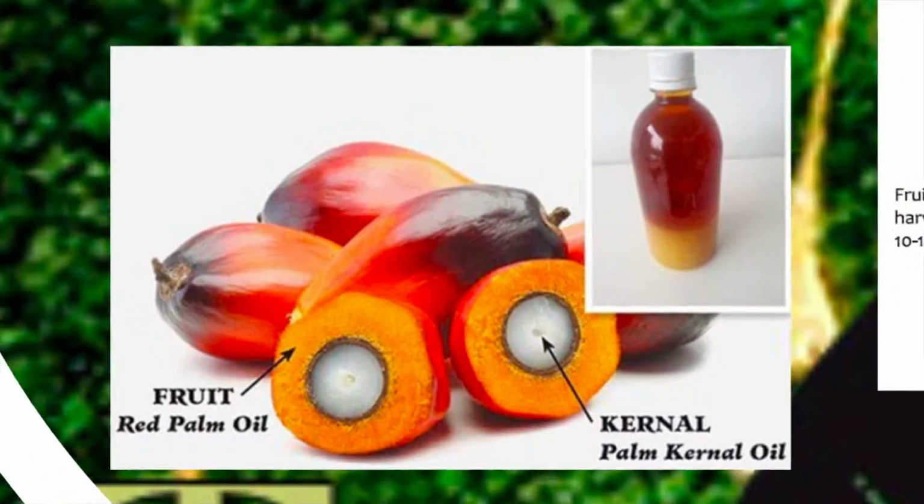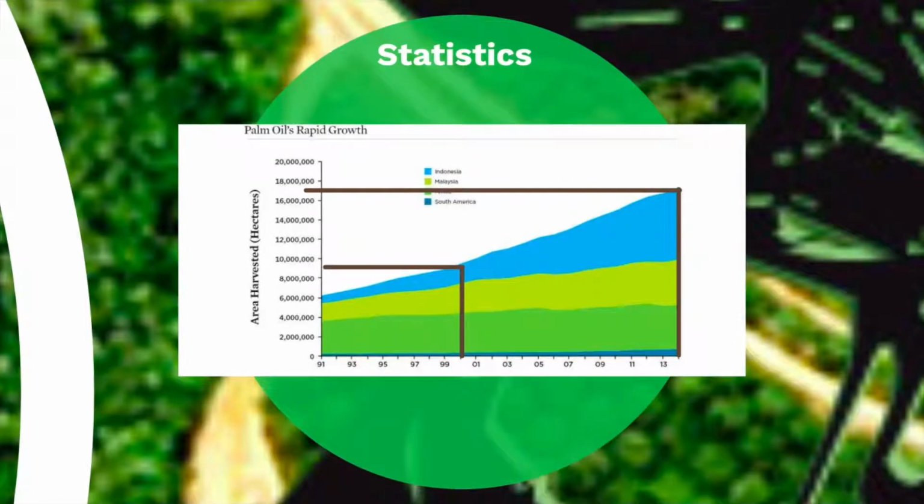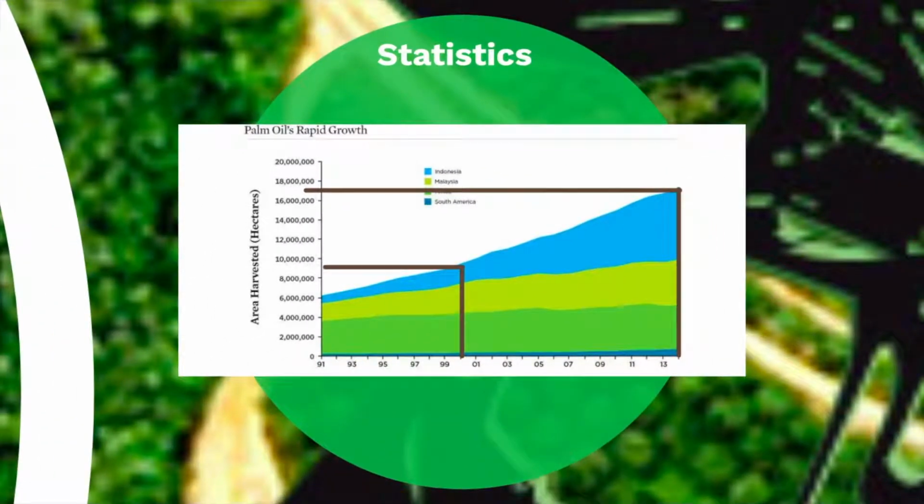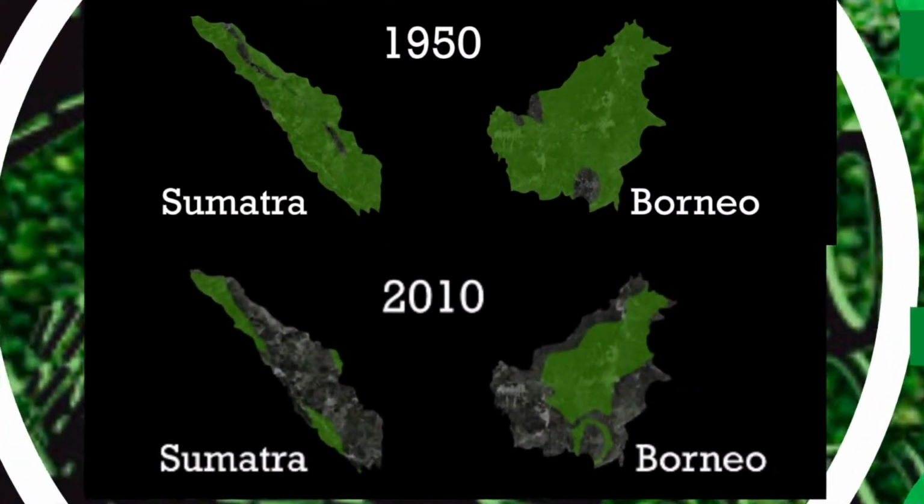Currently, oil palm plantations cover more than 27 million hectares of the Earth's surface, which is around the size of New Zealand. The area harvested increased from 9 million hectares in 2000 to 17 million hectares in 2014. But what actually causes deforestation for plantations?